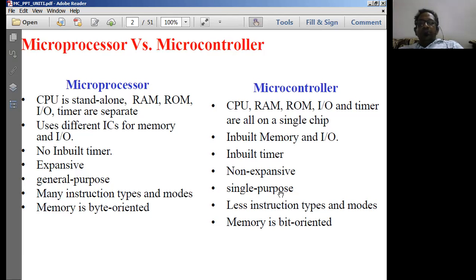Say for example, if a particular system is performing 10 different tasks, tomorrow I want to enhance the capabilities of that system. That is not possible if you design an embedded system. So that's the problem here. If you use a microcontroller, you really cannot enhance its capabilities. It is designed to perform a single specific task, so we call it single purpose.